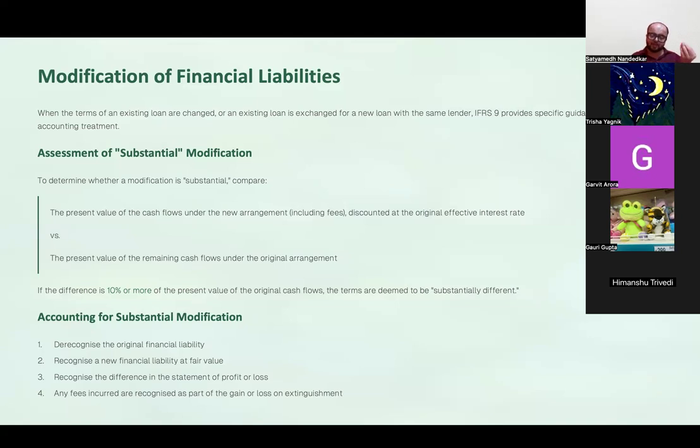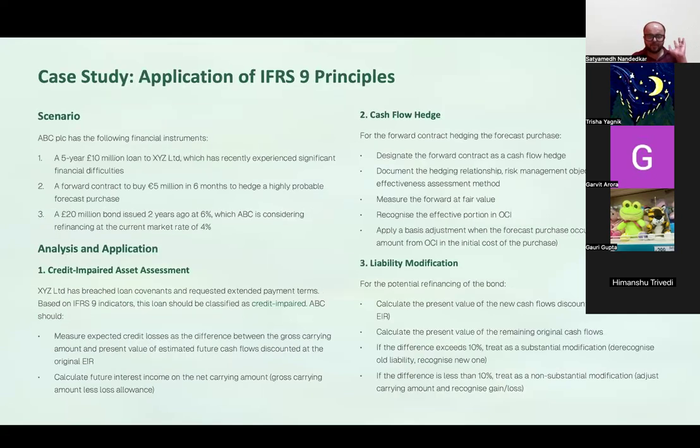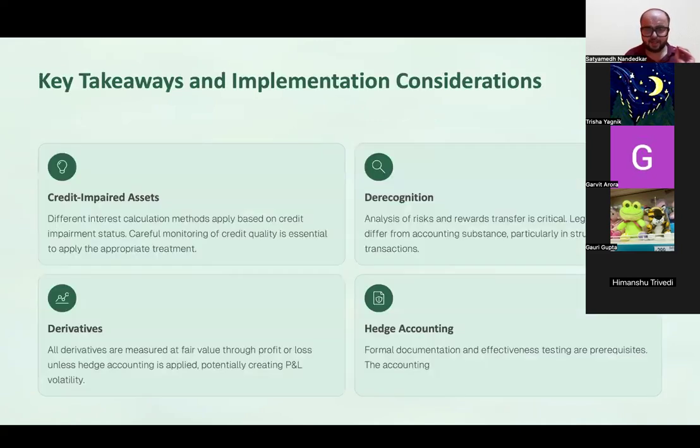And if the terms are substantially different, de-recognize the original liability, recognize the new liability, difference goes to P&L, fees incurred are transferred to P&L. ठीक है, if the amount is less than that, then if it is less than 10%, then of course the liability is not de-recognized. You just record a change in fair value. You make a small modification to the liability. You don't de-recognize the liability.